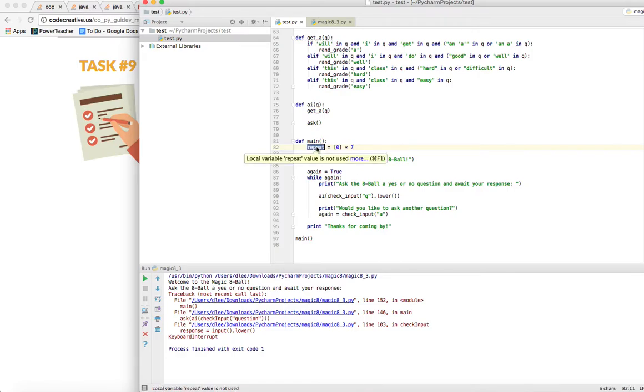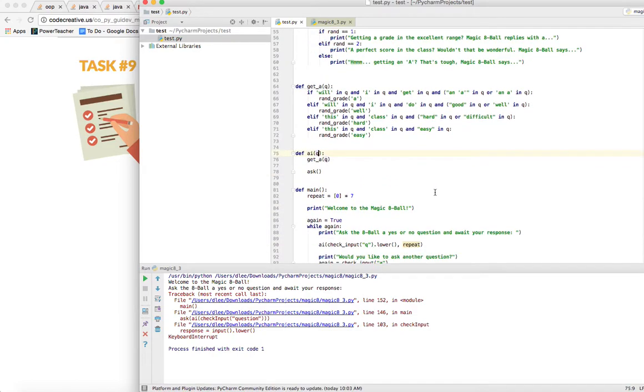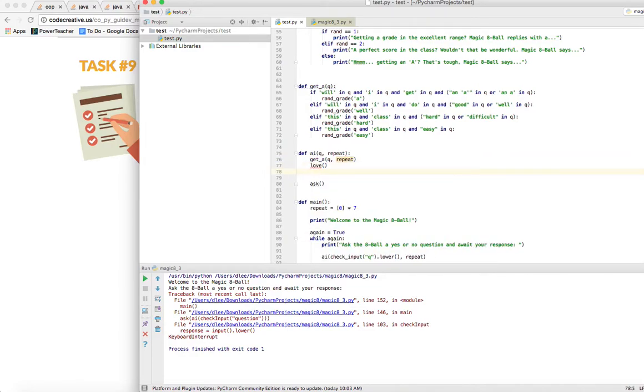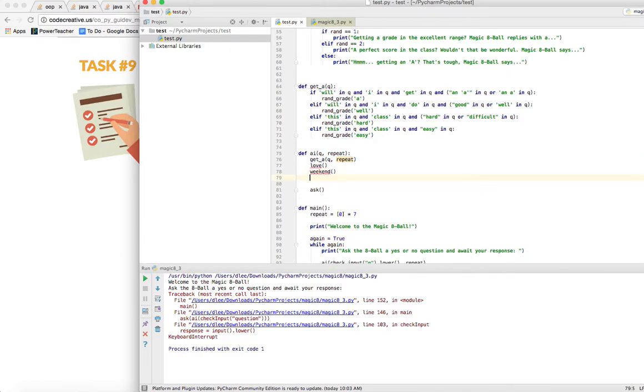And then we're making repeat to use it, and AI is the function that needs to use it. So let's go ahead and give repeat to AI. We come over here. If we give it to AI, that means we need to receive it, right? So we're going to receive it there. And we're going to give it to get A, which should be our first category of questions, regarding one's grades. What you should have here is also love. You should also have a different category like weekend, maybe questions about the weekend, and so on.